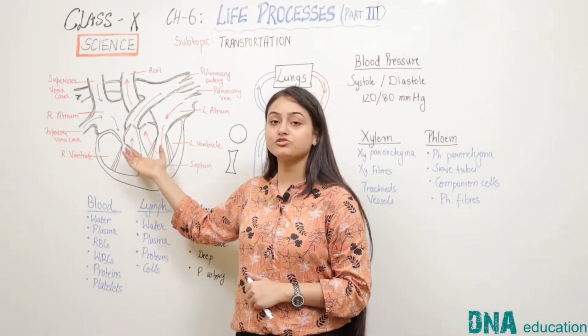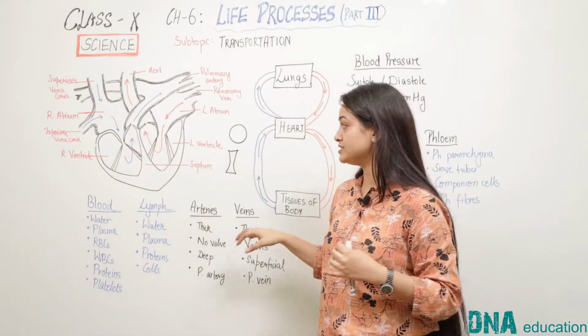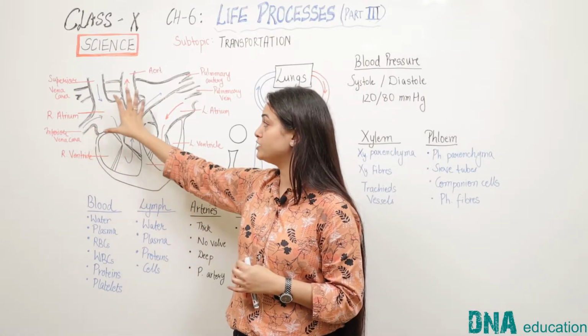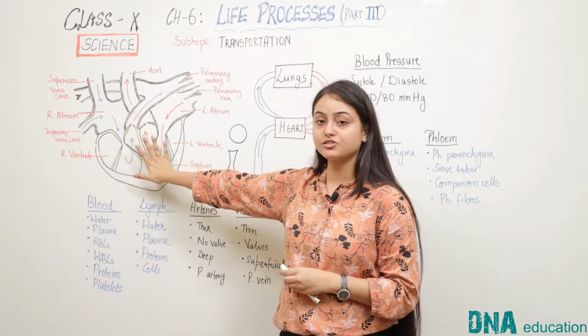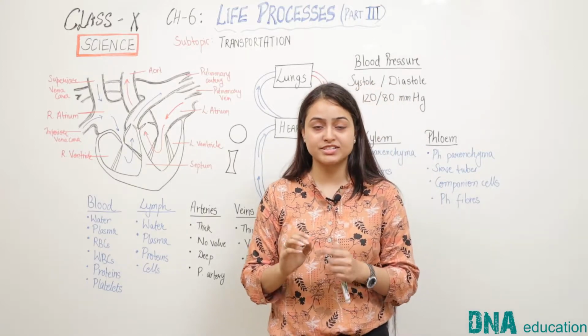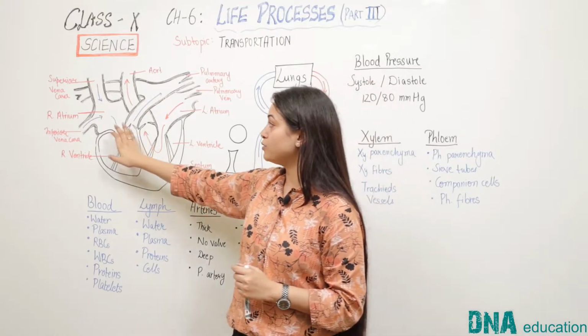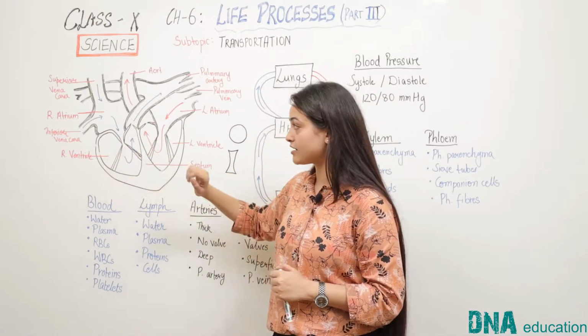Now coming to the structure of the heart. The circulation of blood in the blood vessels transports the blood to the heart. Heart, as we know, is of the size of our fist and is located in our chest cavity, and it is slightly tilted towards the left. Now there are 4 chambers in our heart.